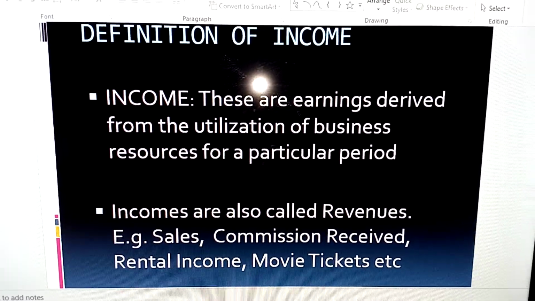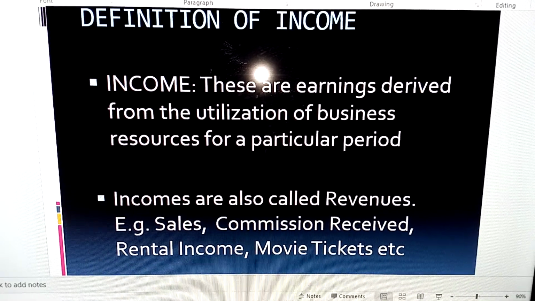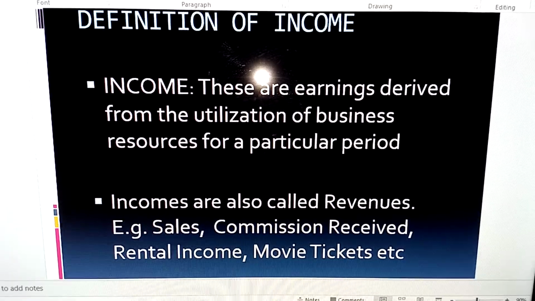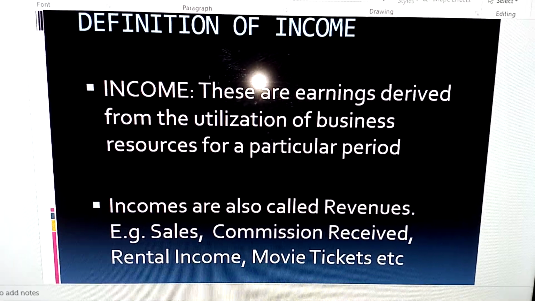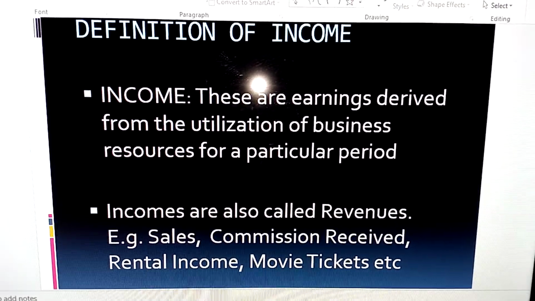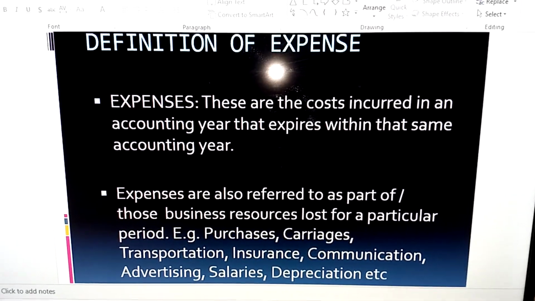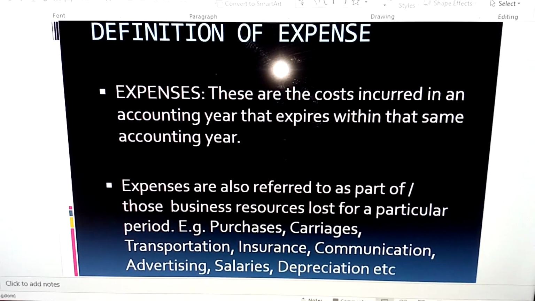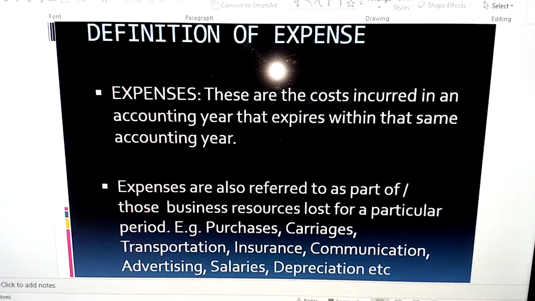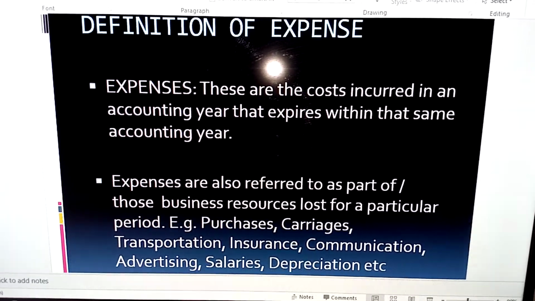So we have various incomes depending on the type of business. So long as we are trying to utilize resources to derive earnings, that earning derived from utilizing the resources is what we refer to as income. When you utilize business resources, aside from deriving earnings, you are also likely to make some losses.